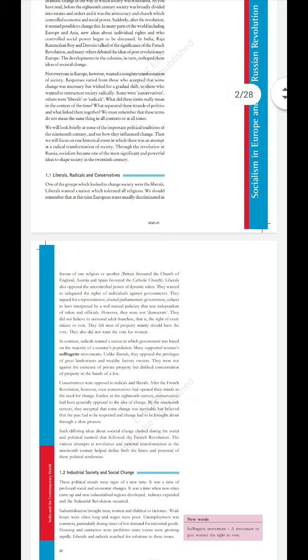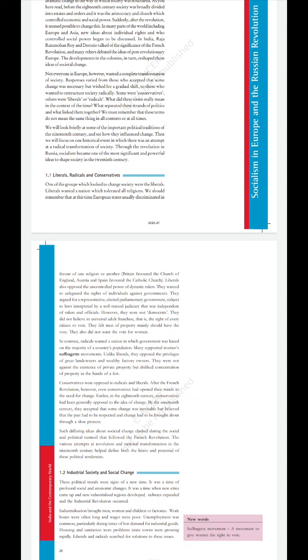They wanted representatives to be elected to a parliamentary government, and the law should be interpreted by a well-trained judiciary that was independent of ruler and officials. But they did not believe in universal adult franchise, that is, the right of every citizen to cast a vote. They wanted the right to vote to be given to men who possessed property, but they did not want the right to vote for women. Clear?